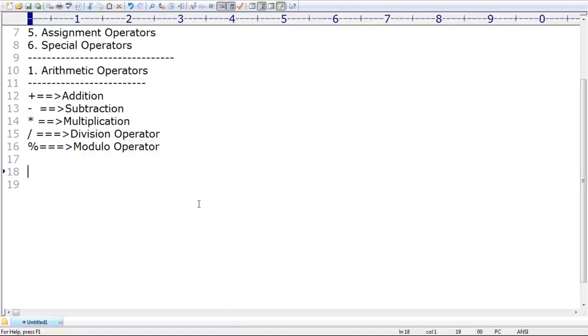Now take very special care: there are two special arithmetic operators in Python that most languages do not have. What are those operators? Slash is the division operator, but the same slash repeated another time is a different operator.